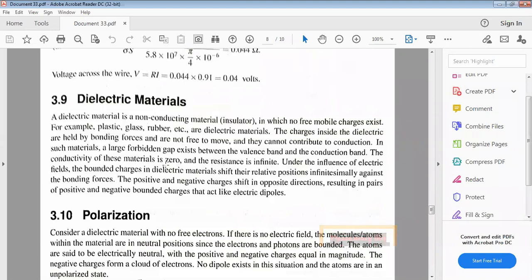Similarly, the next concept is dielectric materials. If possible, I will continue this concept today only. But actually the 12 to 1 class is there. After that I will try to check your tutorial class, to continue this remaining topic.